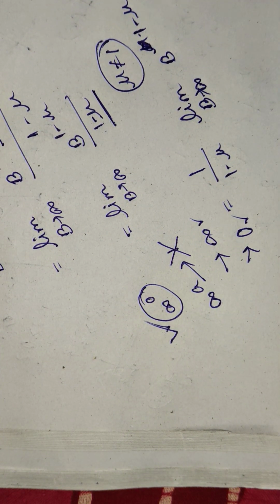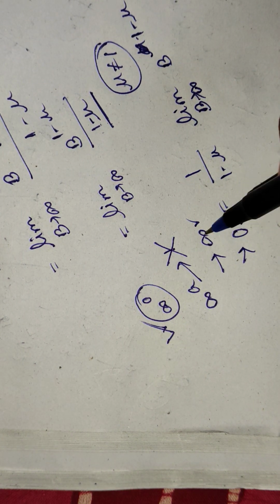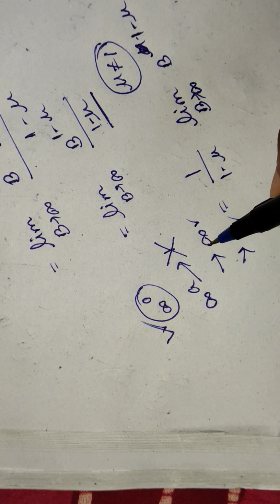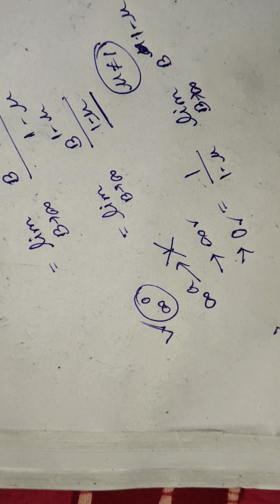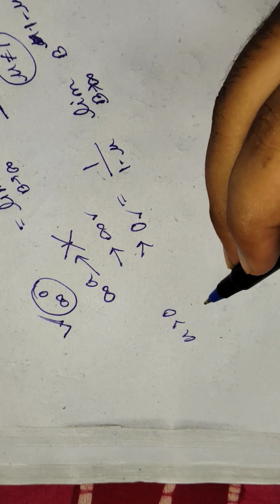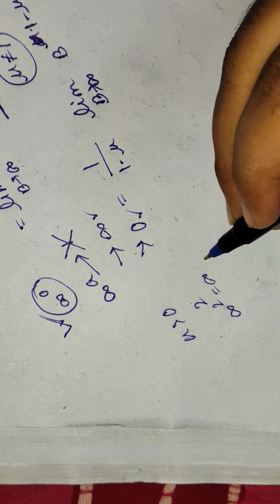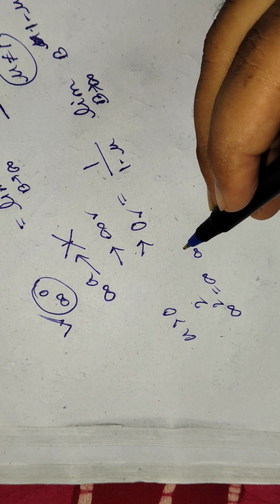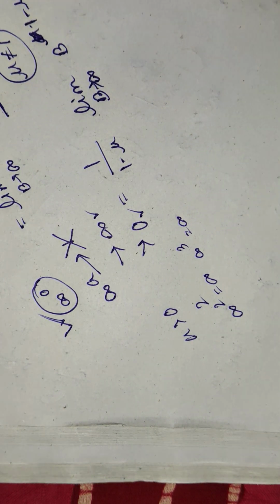Okay, so first of all, infinity to the power a will be infinity when a is a positive number, let's say a is 2, so infinity squared is infinity, infinity cubed is infinity.